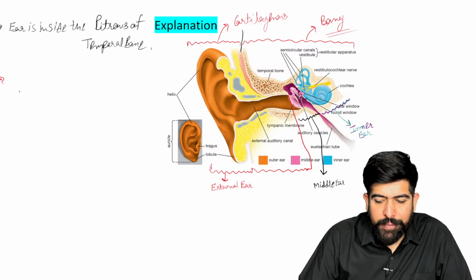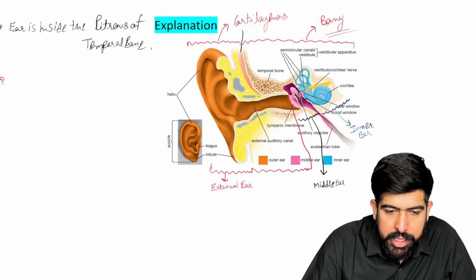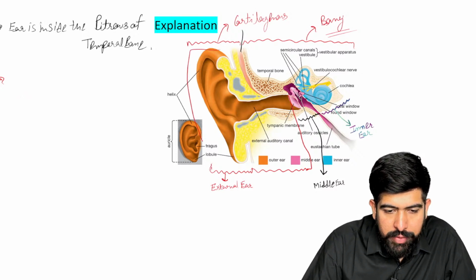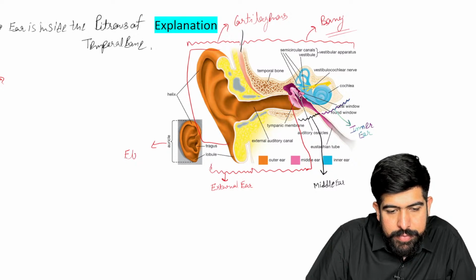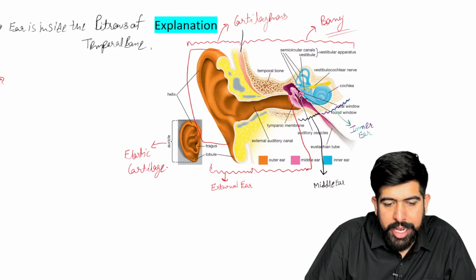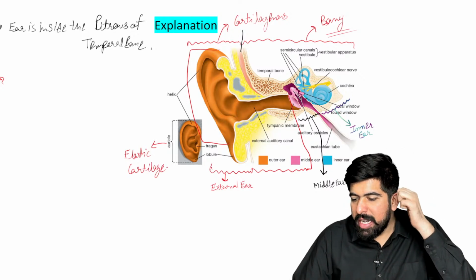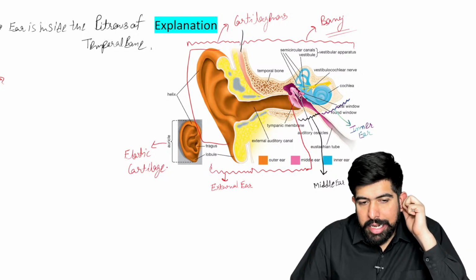Next, moving forward, what is the importance of this? Please remember, if we're talking about the auricle, which is this helix and the auricle, right? This auricle part will be developed by your elastic cartilage.